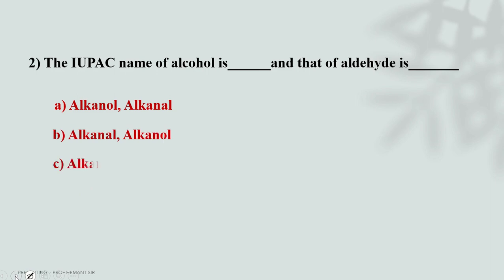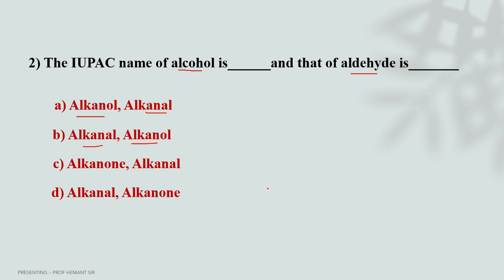The IUPAC name of alcohol is dash dash and that of aldehyde is what? Alcohol and aldehyde. So alkanol, alkanal, alkanone. Which one is correct? Alkanol means alcohol and alkanal is for aldehyde. Alkanal for aldehyde is the correct one. Let's see the correct answer. The first one is the correct answer.